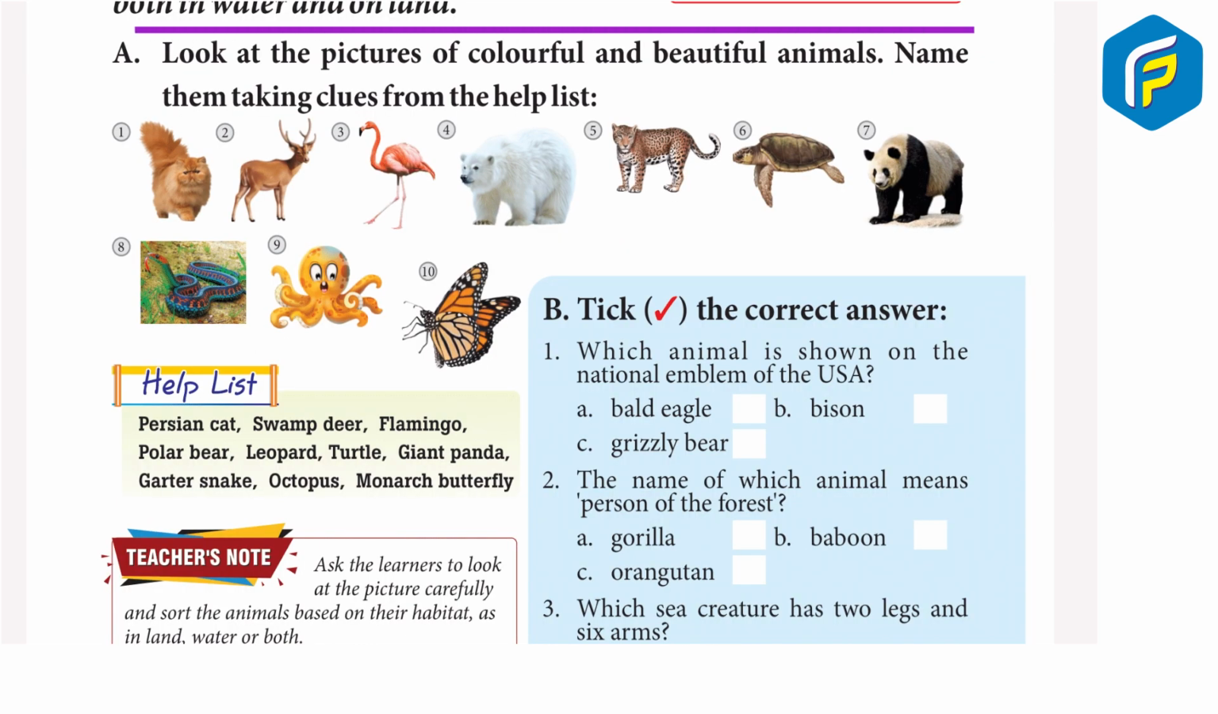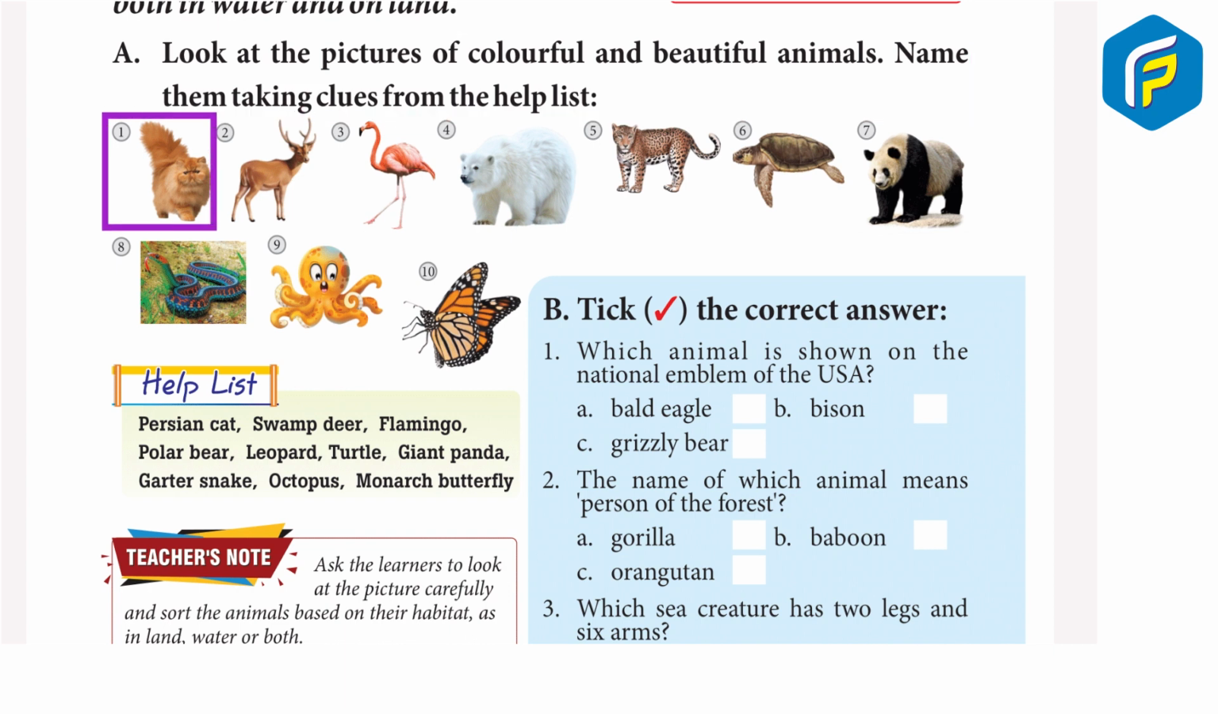A. Look at the pictures of colorful and beautiful animals. Name them taking clues from the help list. 1. Persian cat. 2. Swamp deer. 3. Flamingo. 4. Polar bear. 5. Leopard.